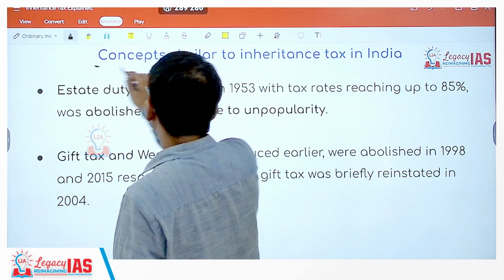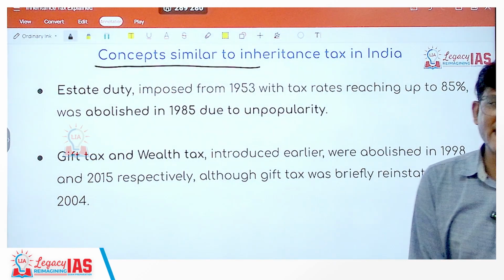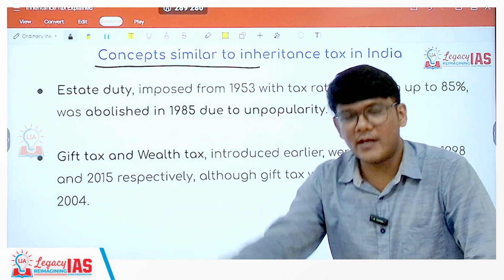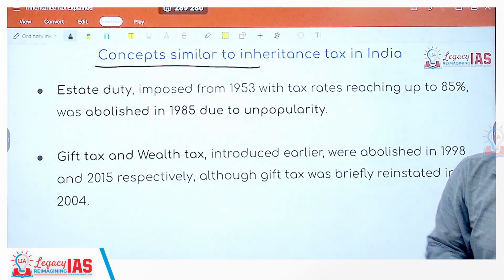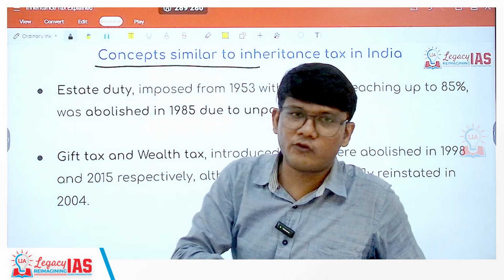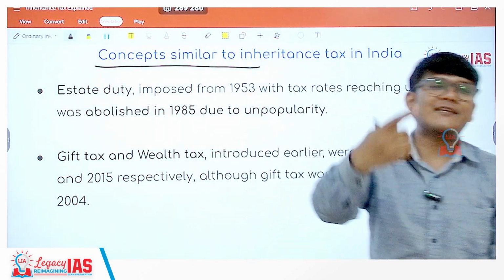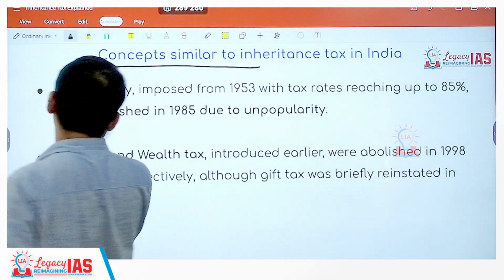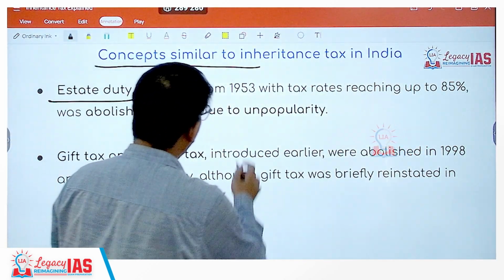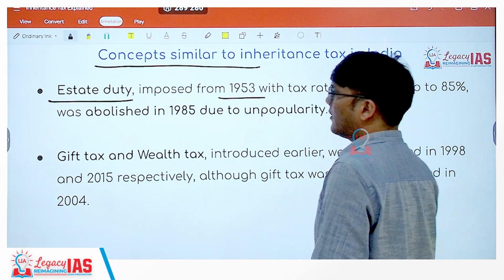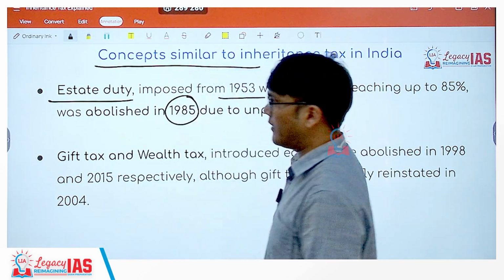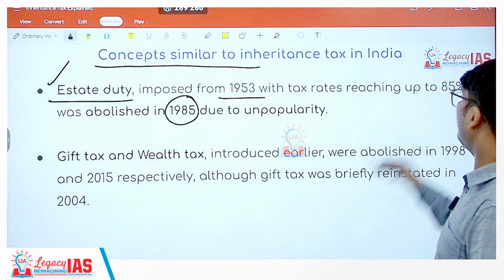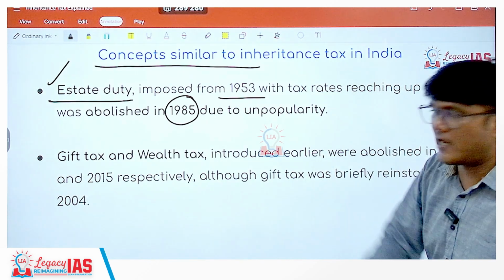Now what are the concepts similar to inheritance tax? As I said, India does not have it, but did India have anything similar to this, or does India have anything similar to this? Right now nothing similar to this also is there in India, but previously India had certain things which were similar to this. Let us look at that. One is the estate duty, which was imposed from 1953, right, but was abolished in 1985. So estate duty was there, but in 1985 it has been abolished. It went up to 85%, a very high amount.